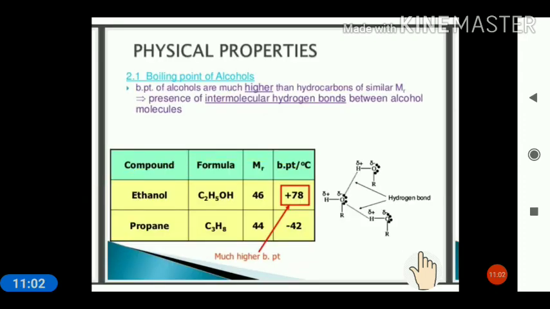Now physical properties. First and the most important is the boiling point of alcohol. Boiling points of alcohols are much higher than the hydrocarbons of similar molecular mass due to hydrogen bonding. Please keep this point in your mind, hydrogen bonding. If hydrogen bonding is there, boiling point of any compound will be higher. You can see here the comparison of the hydrocarbon and the alcohol.